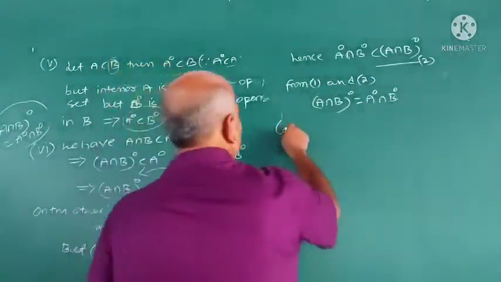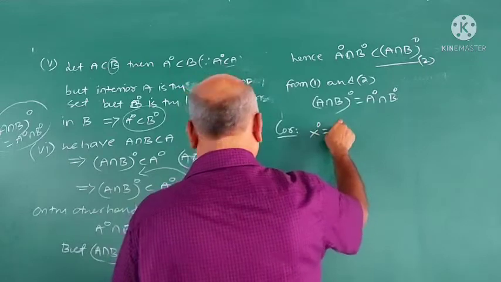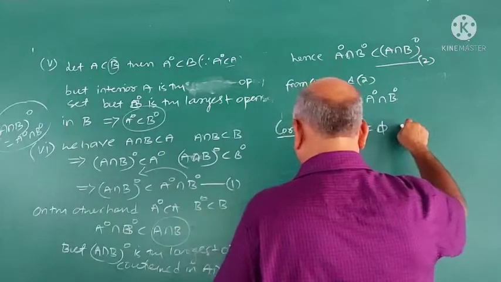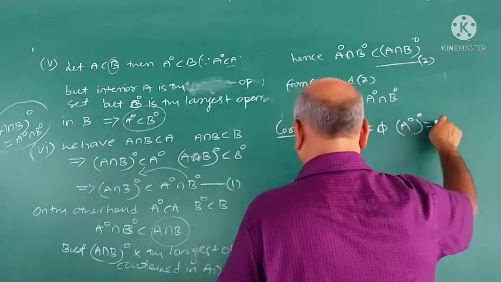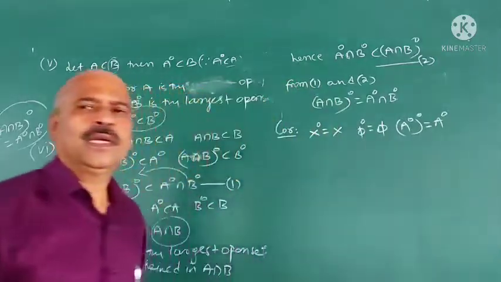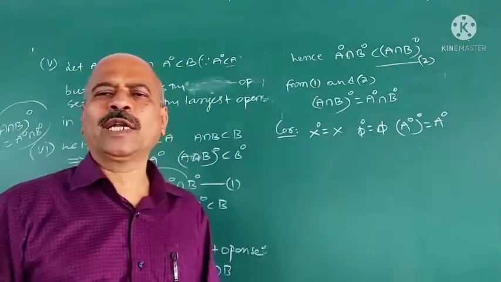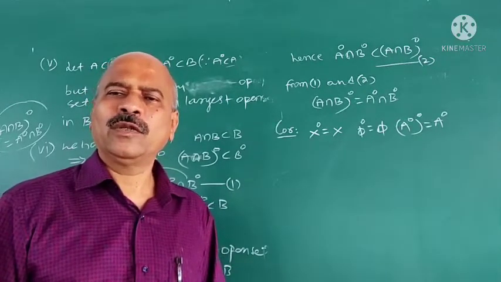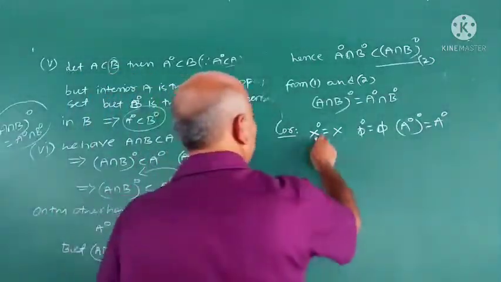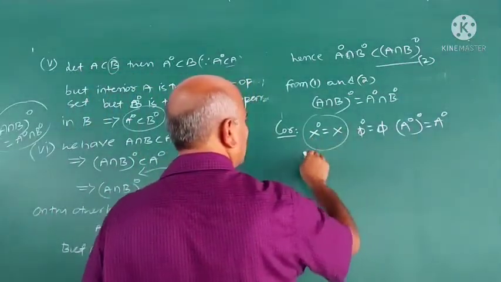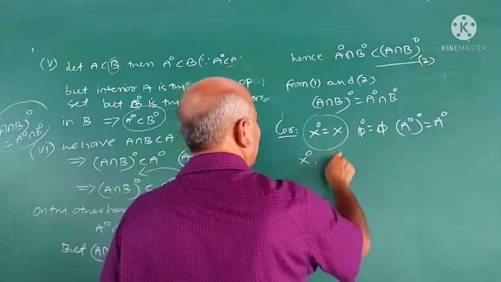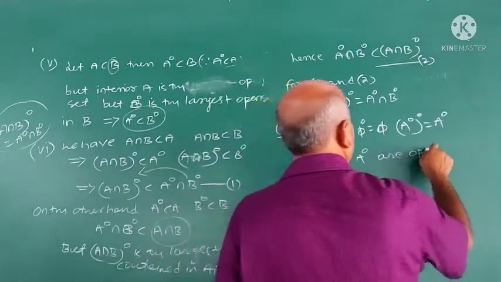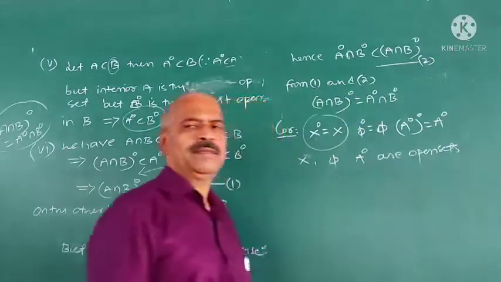Now, corollary to this result. The first result is interior X is X, interior phi is phi, and interior of interior A is interior A. See, in the case of closures also we have proved this: closure of X is X, closure of phi is phi, closure of closure A is closure A. Similarly, interior of X is X. The reason is X, phi, and interior A are open sets.